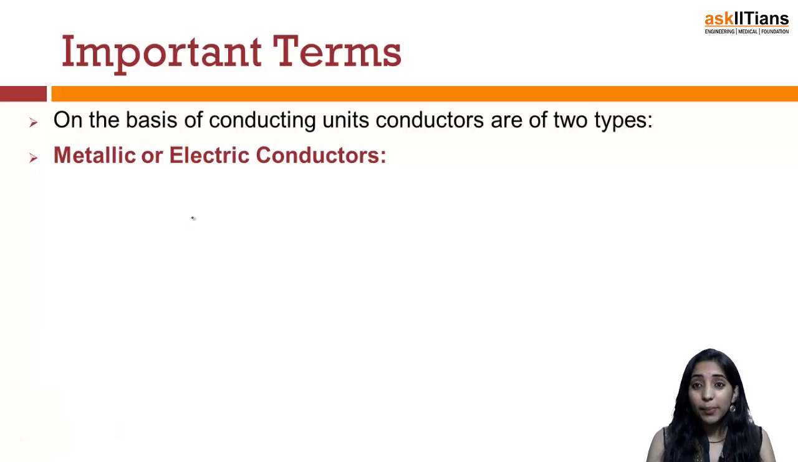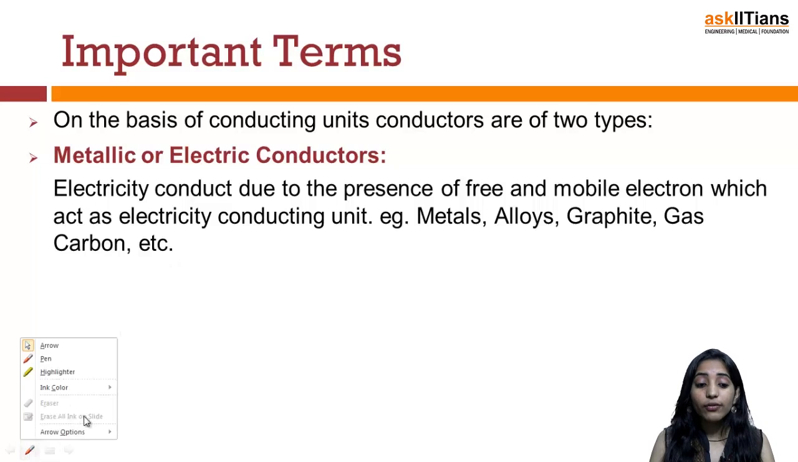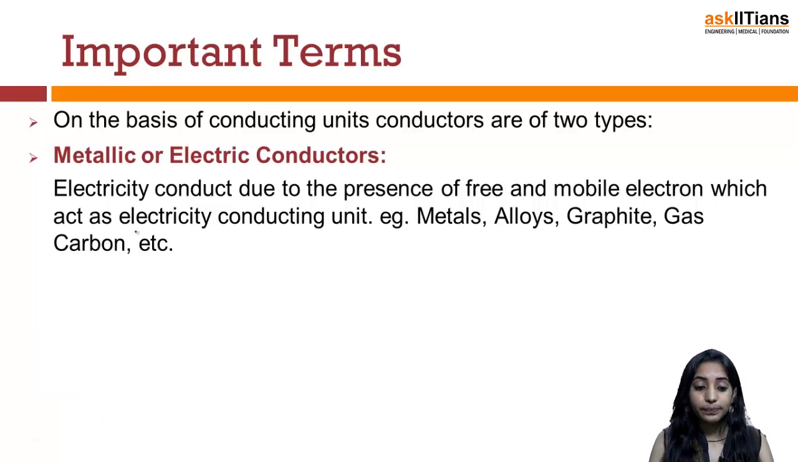Those substances where the conduction of current is because of some metallic character are known as metallic or electric conductors. Whenever there is conduction of electricity due to the presence of free and mobile electrons which act as electricity conducting units, for example metals, alloys, graphite, gas carbon, etc., these are known as metallic conductors, and also as electric conductors. And this we have just explained two minutes ago.